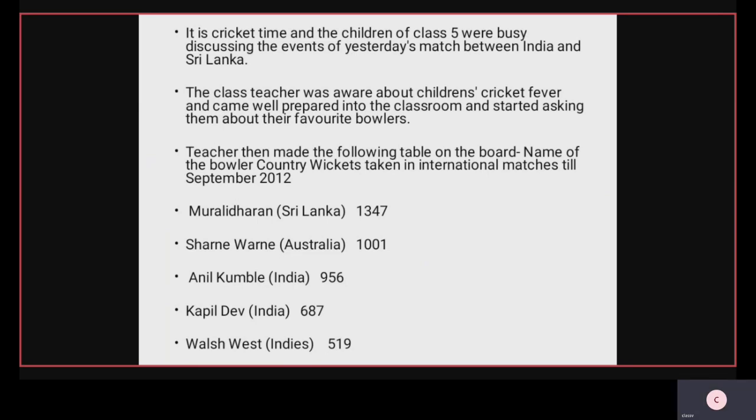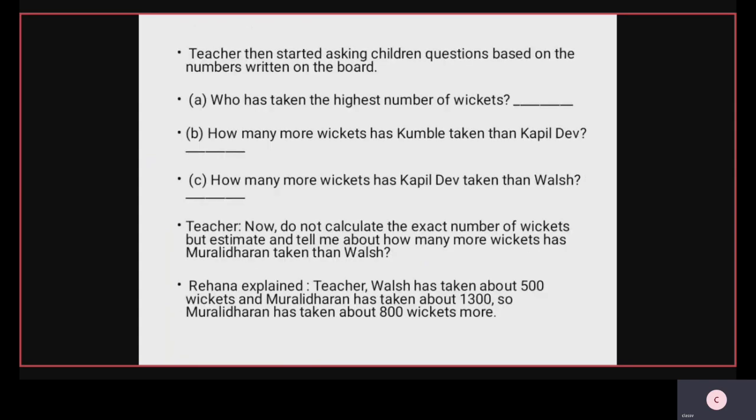Now first question, who has taken the highest number of wickets? Highest wickets. See in this given box, which is the biggest number? The biggest number is 1347. The person name is Muralidharan. First answer is Muralidharan.